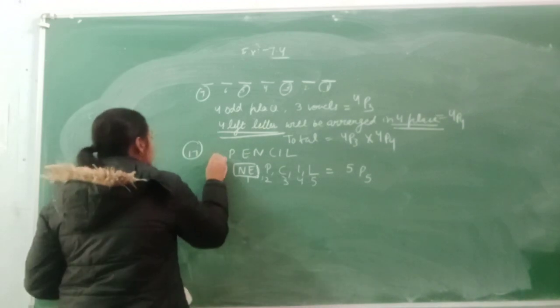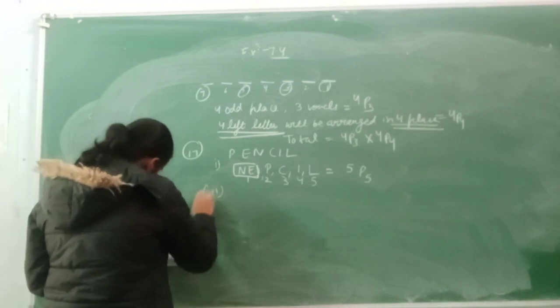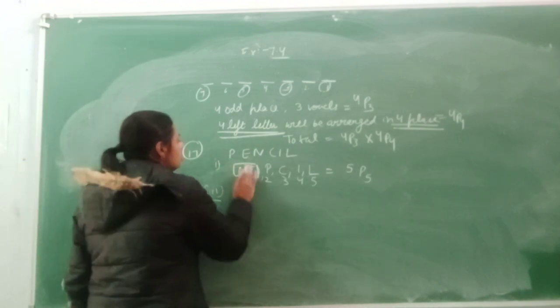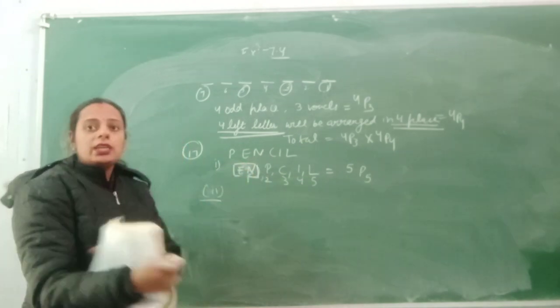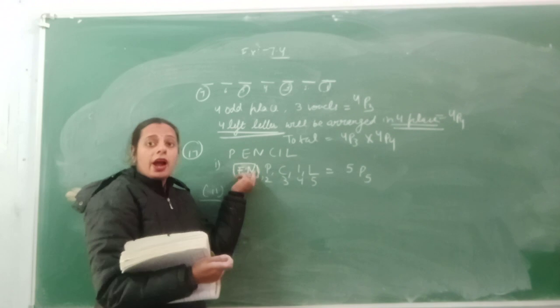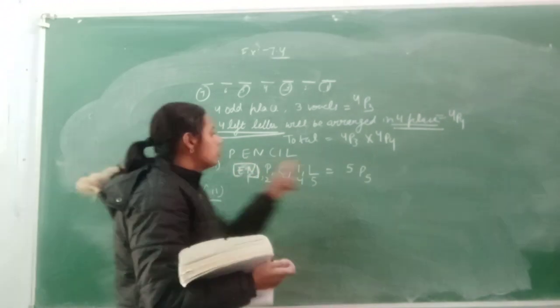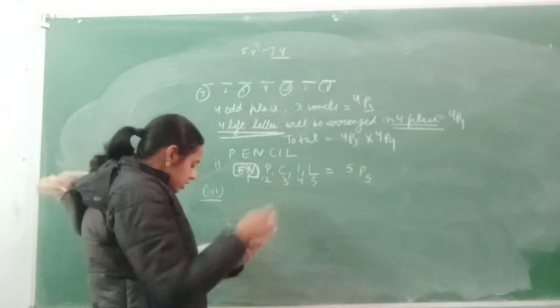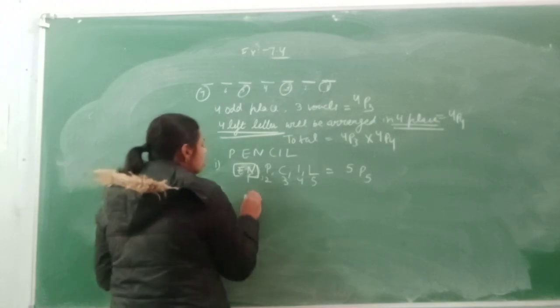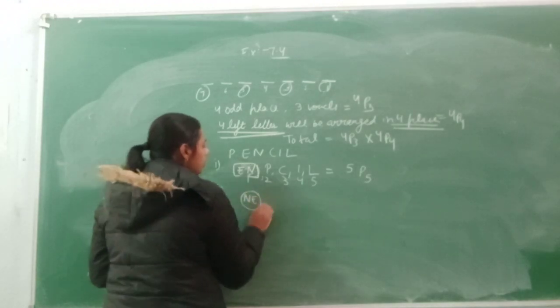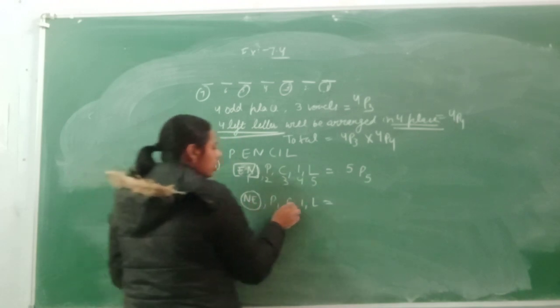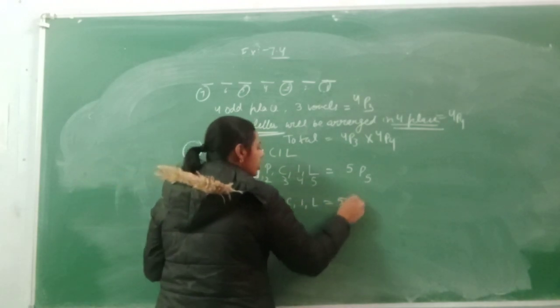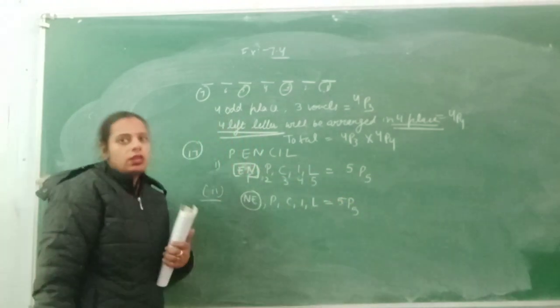In the second part, N is next to E. So E and N are in a fixed position. They can't interchange, so we will not take their mutual interchange here. Now in the second part, N and E remain together, but their position is not settled. So first, second, third, fourth, fifth. Firstly they will be arranged in 5P5 in 5 places.